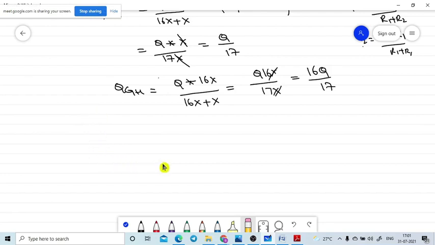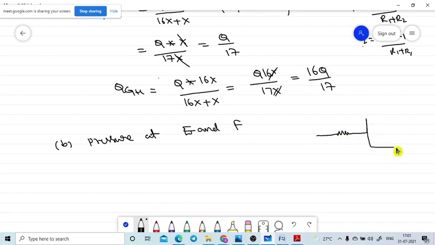So the pressure at E and F. The second question is the pressure at E and F. We need to find out the value. How can you find it? Let me go to this diagram once again. See, this is the circuit diagram. Like this circuit we are having.